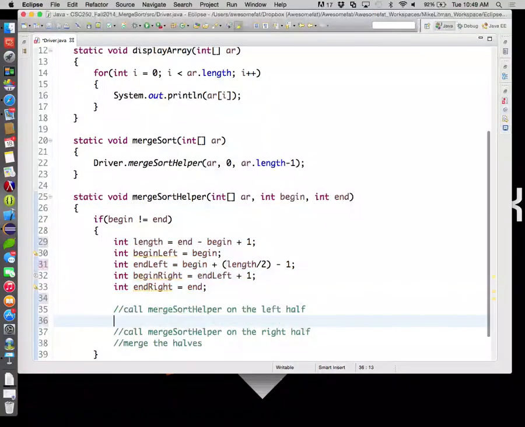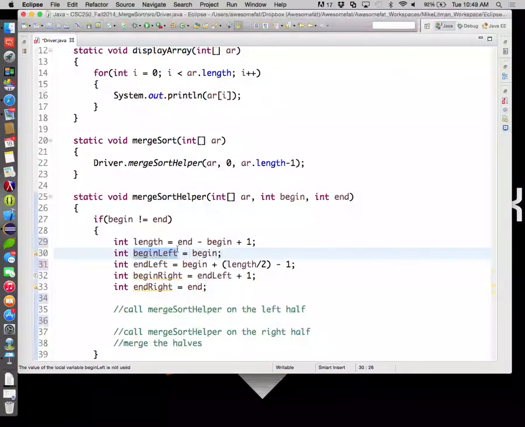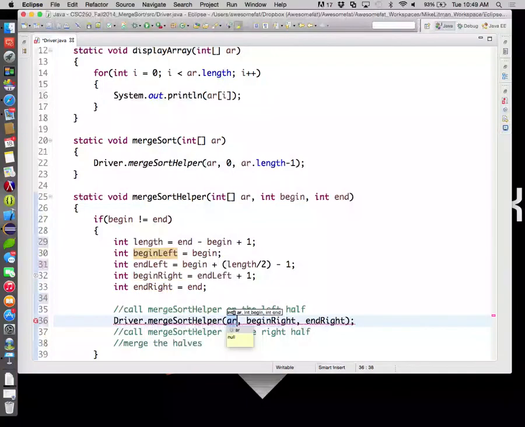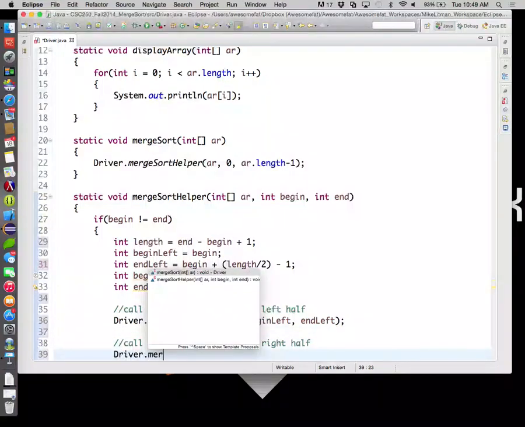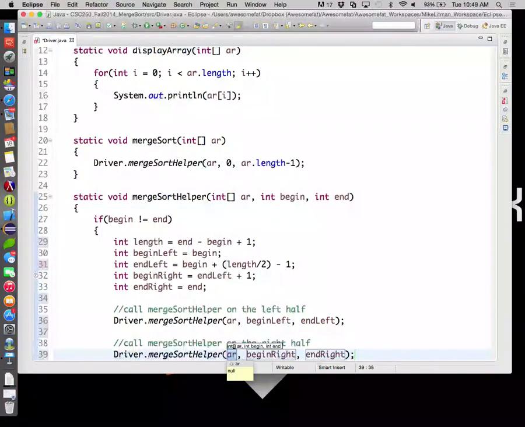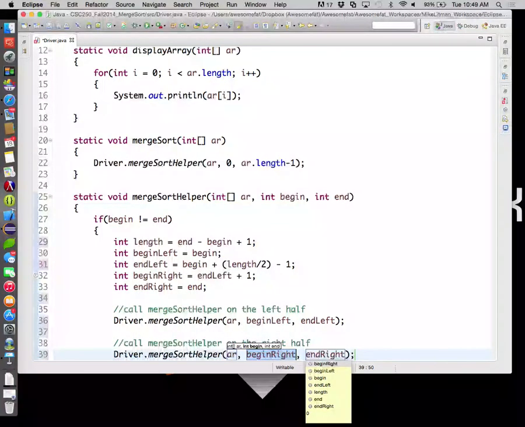Now we're going to call merge sort on the left half. Well, where's the beginning of the left half? It's begin left, where's the end of the left half? It's end left. So we'll call driver dot merge sort helper, passing it our array, passing it begin left, and passing it end left. We'll also call merge sort helper on the array, passing it begin right and passing it end right.